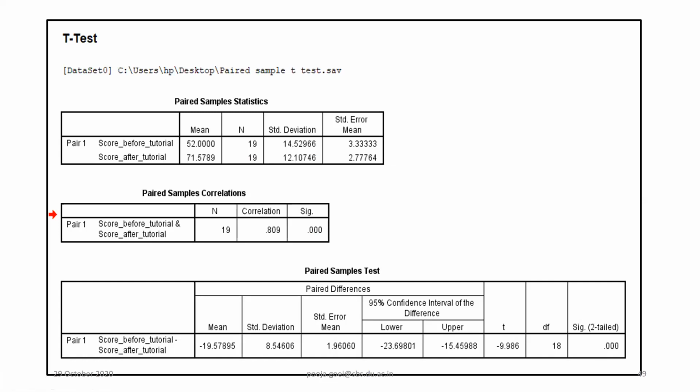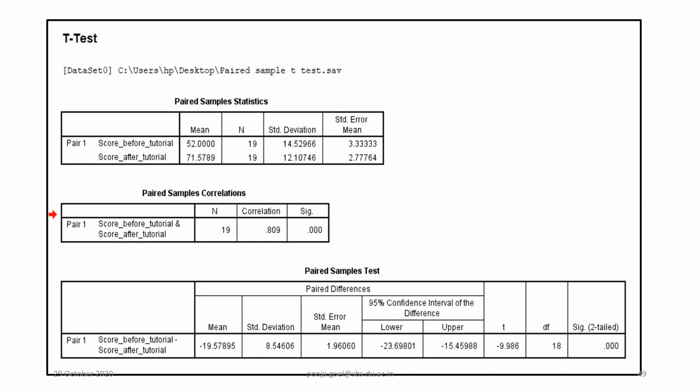Score before tutorial and score after tutorials. Was tutorial effective or not? What's your comment on that? No effect. Not effective. P क्या आ रहा है आपका? P is low.